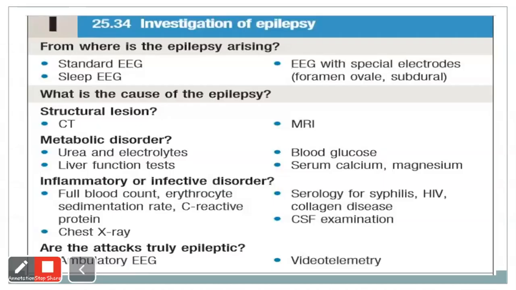And for another investigation to rule out the cause of epilepsy, if you are suspecting a structural reason in the brain, then we should go for CT scan and MRI. And if you are suspecting metabolic disorder, then we should go for urea and electrolytes, liver function test, blood glucose, serum calcium and magnesium. And to rule out inflammatory or infective disorder, we should